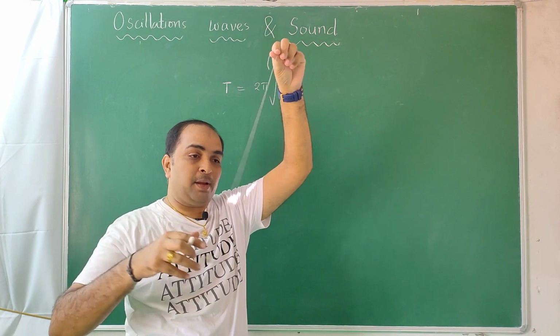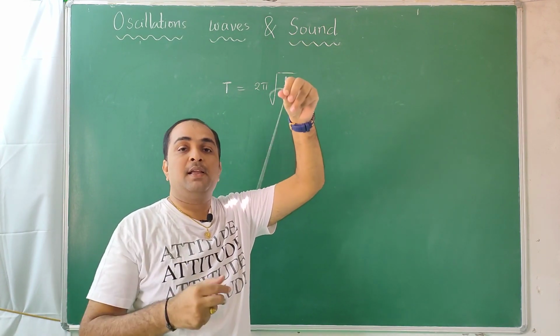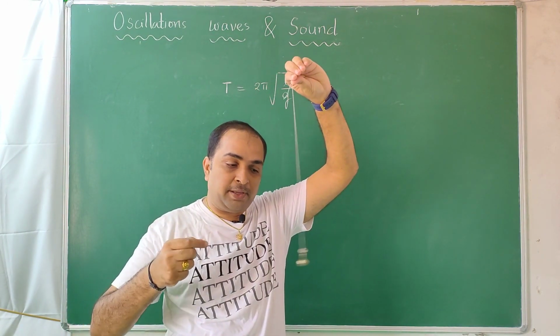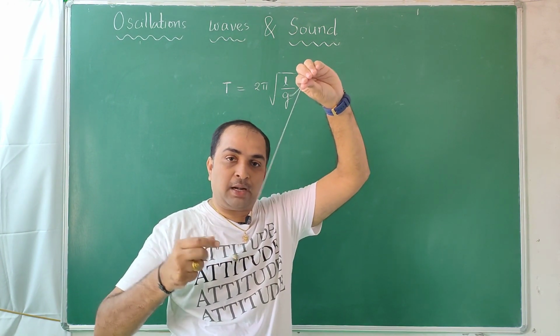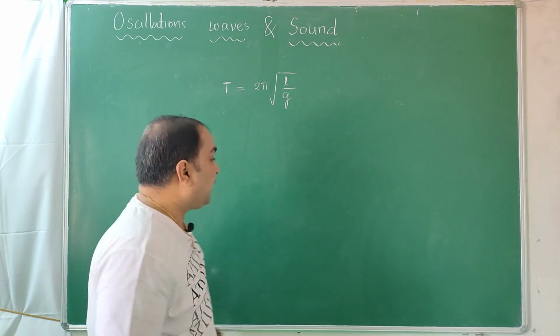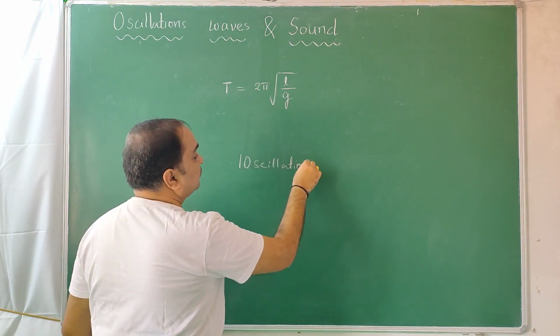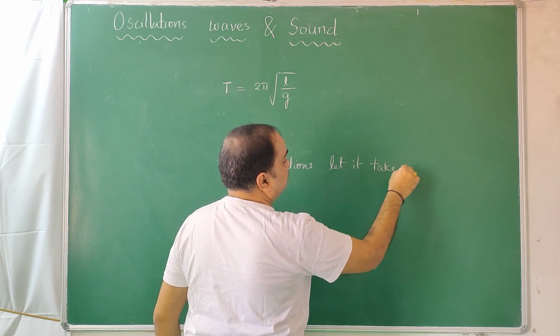So going and coming back, this is called one time period. Go, come back, one time period. But there will not be any proper system to measure one time. See here, 1, 2, 3, 4, like that you oscillate it, and for 10 oscillations, let it take 12 seconds.